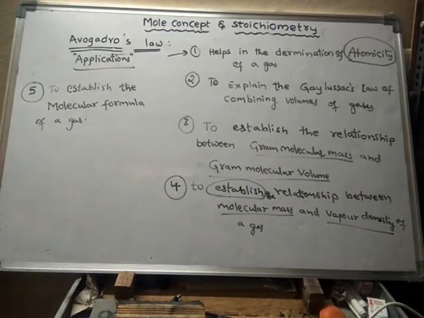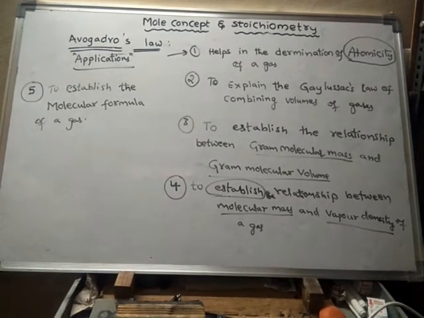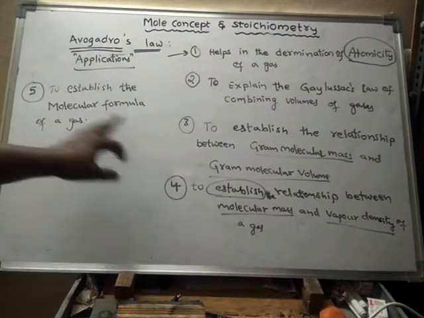There are so many applications, but these five are the most important applications. We will learn these applications in detail.